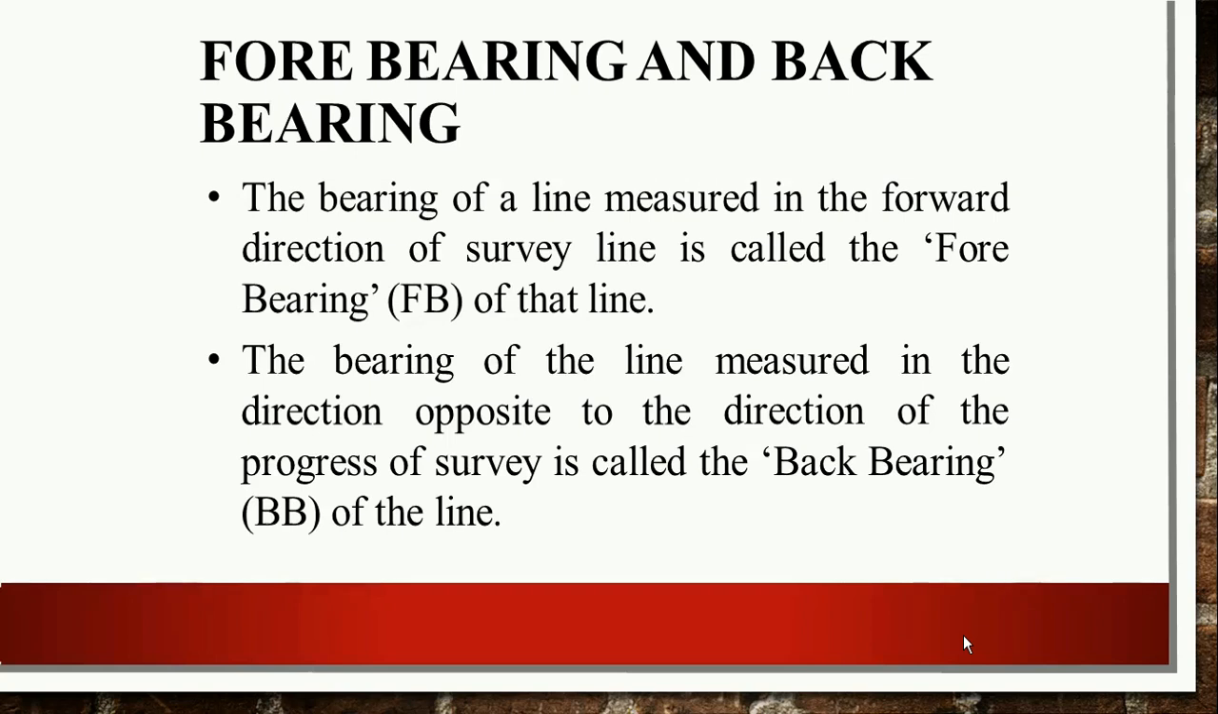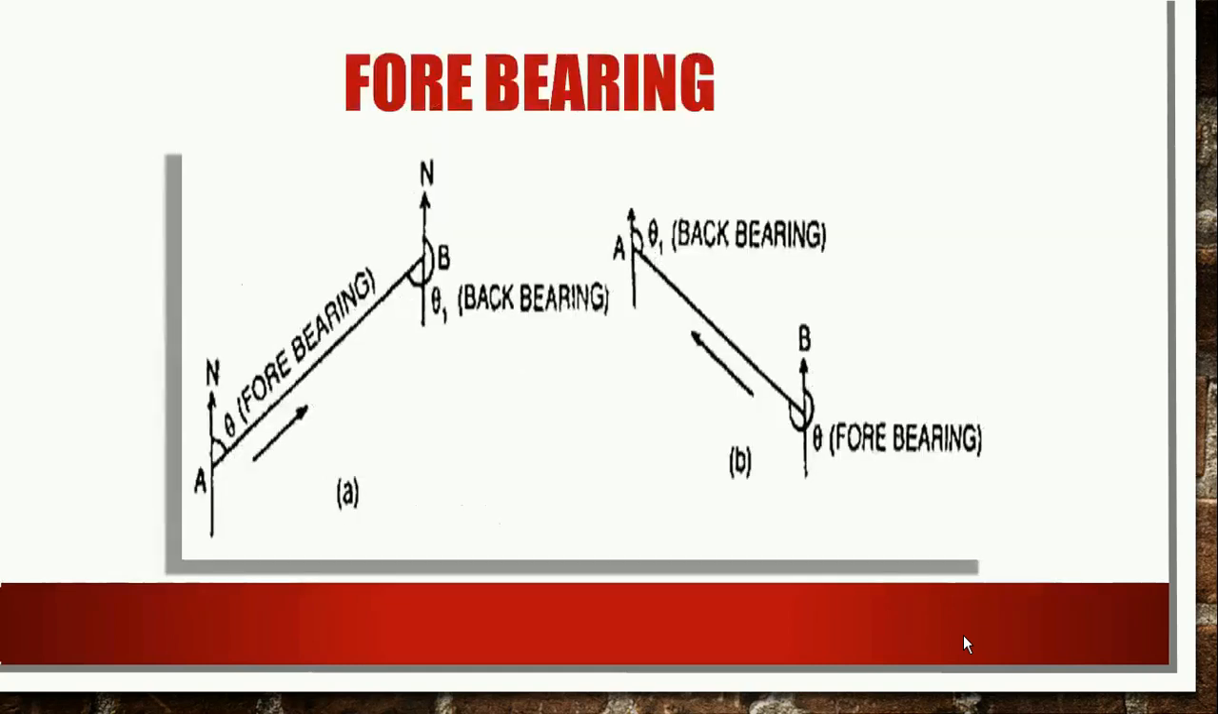So whenever you measure the bearing in the forward direction of the survey line, then it is called forebearing, and whenever you measure the angle in the opposite direction of the survey line, then it is called back bearing, right. So this is the diagrammatic representation of forebearing and back bearing.